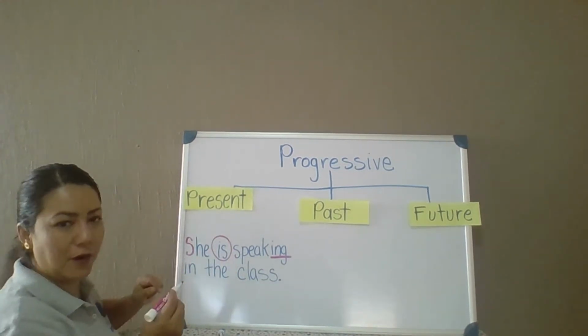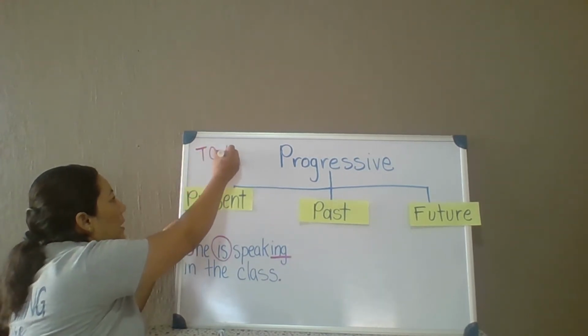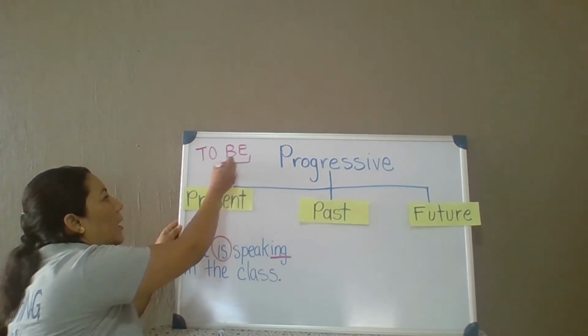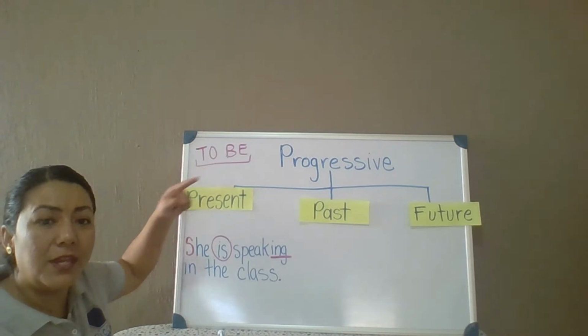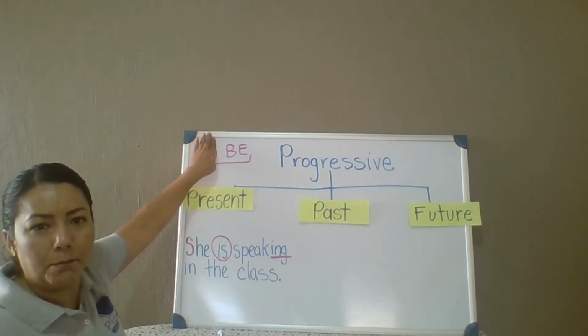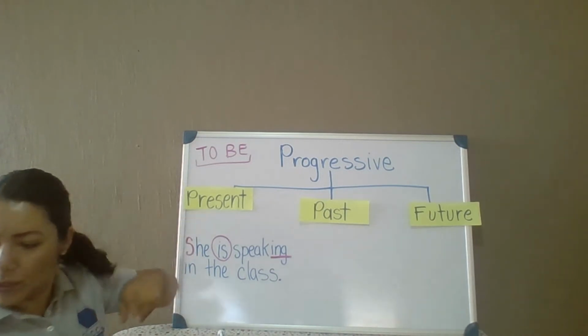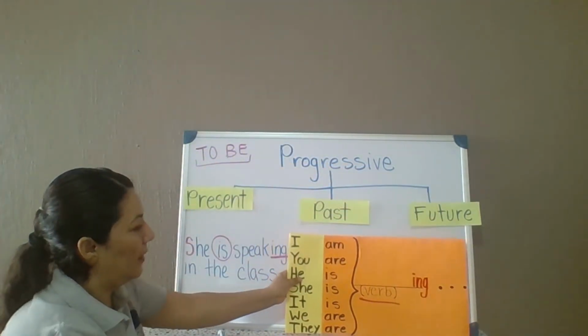The helping verb, I'm going to put it here. To be. This is our helping verb. Super important, to be. Some people just call it be. It's okay. Now, remember here, I'm going to show you my chart again. I'll put it right there.